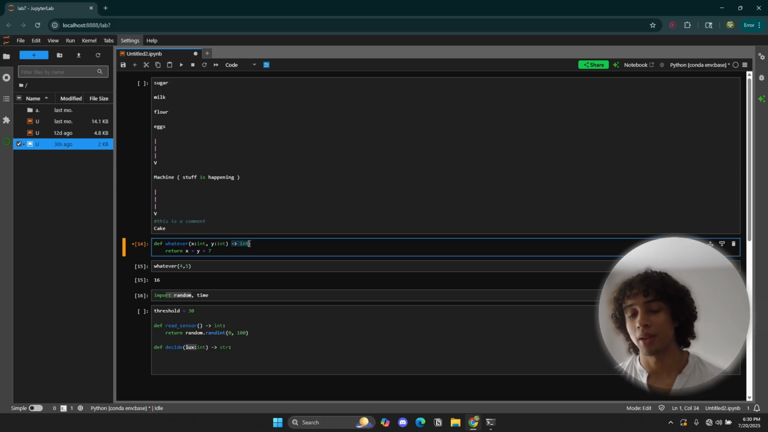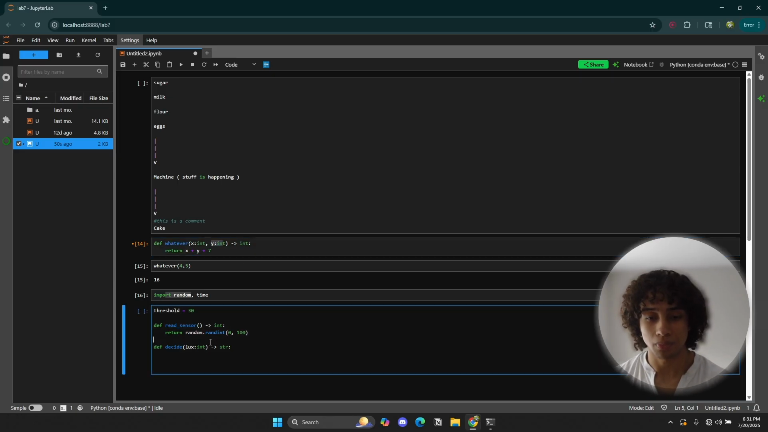The arrow is what you would expect the function to output, while the data types in the parameters are what you would expect to input into the function. So this is also known as type hints. Type hints, very common in Python, very common in programming in general. You're giving hints to other developers, and you're also giving hints to debugging tools.